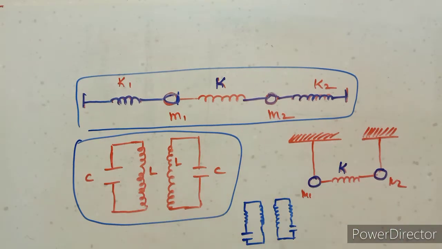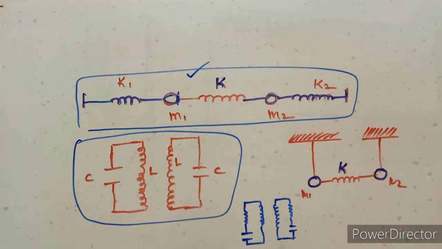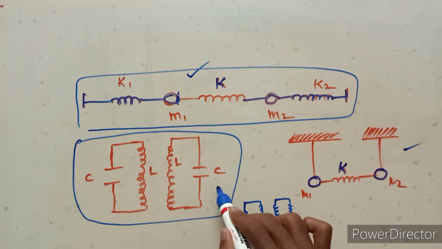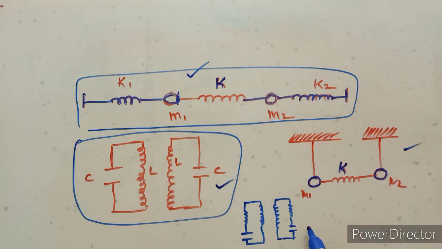So in these examples, this is a mechanical coupled oscillator, this is also a mechanical coupled oscillator, and these are electric oscillators. This is the C, this is the R, this is the L, LCR circuit.